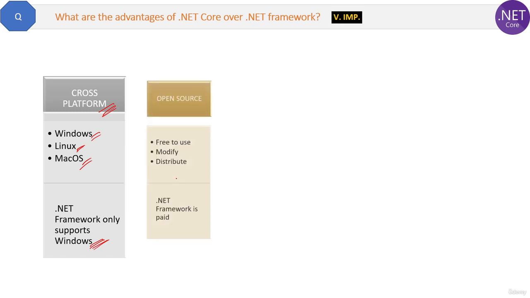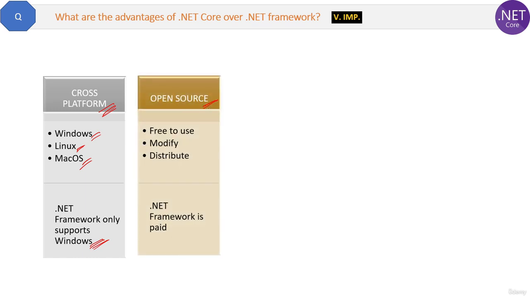Second advantage of .NET Core is it is completely open source, which means it is free to use, modifiable and distributable, okay? Whereas .NET Framework is not open source. Companies have to purchase the license to run .NET Framework based applications on their servers. For students it's free. .NET Framework is also free, but not for companies. Whereas .NET Core is completely free, including for companies also. Remember, .NET Core framework is free, but the IDE Visual Studio is not free, okay?